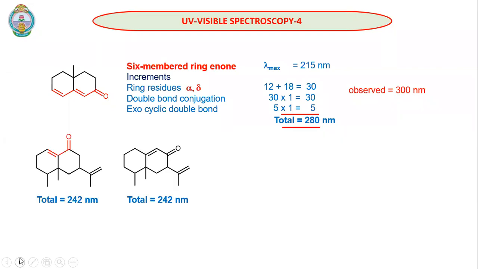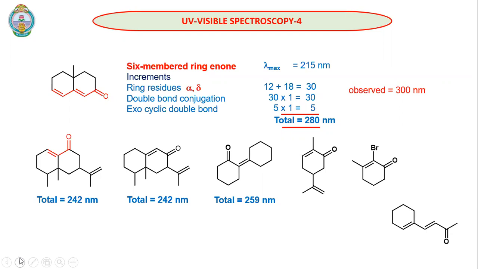Right. Similarly, I have given some more practice problems. Please take these examples and practice them. All these problems you can take and practice. But take a small correction. This observed value is not for this. It is for the previous one.